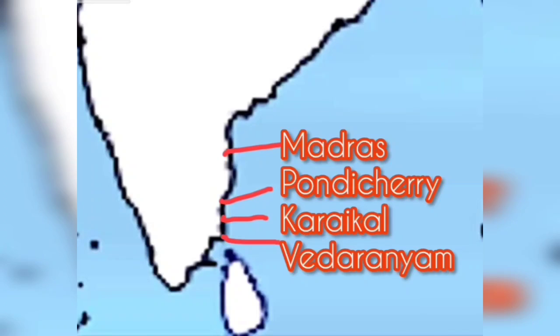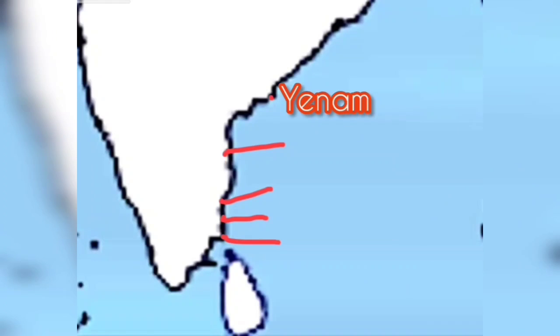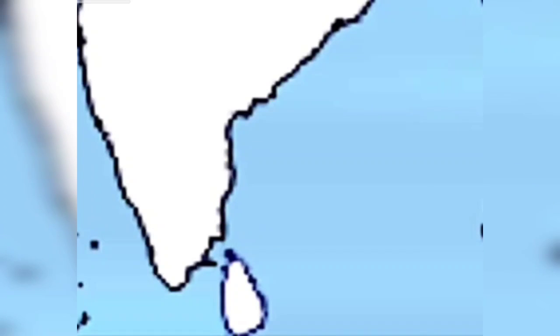Then this place, Yanam. Then the Diu area. This is Diu. This is Daman. For your understanding, I drew the line.